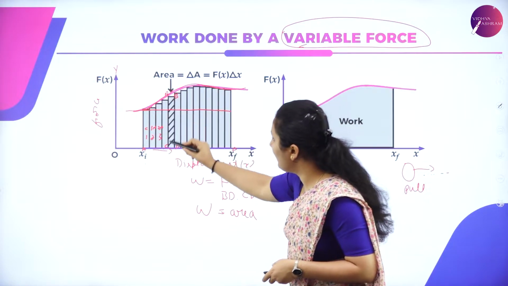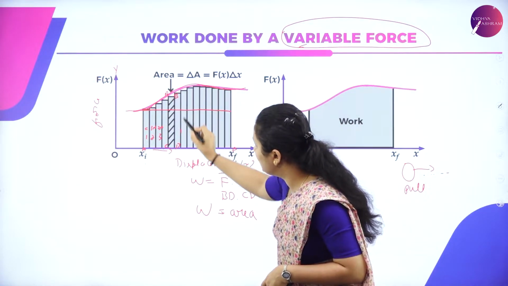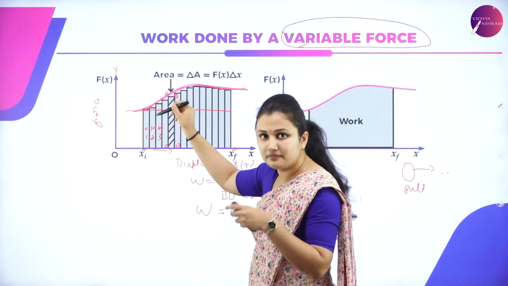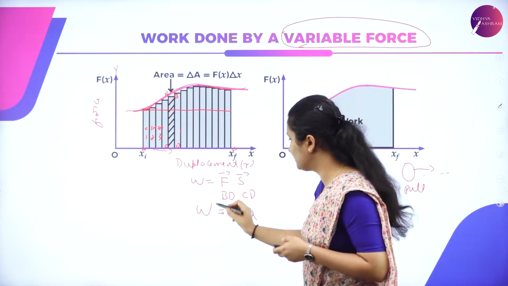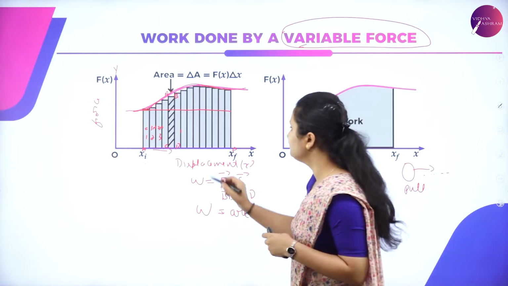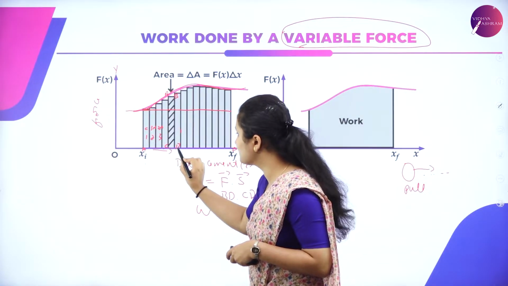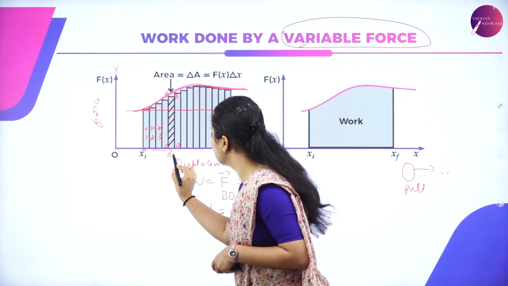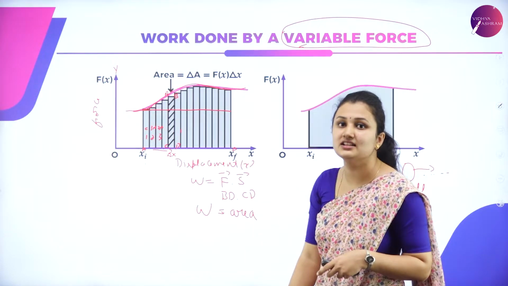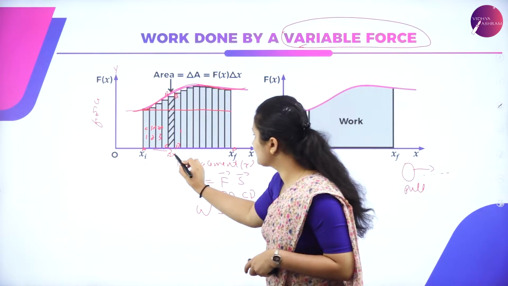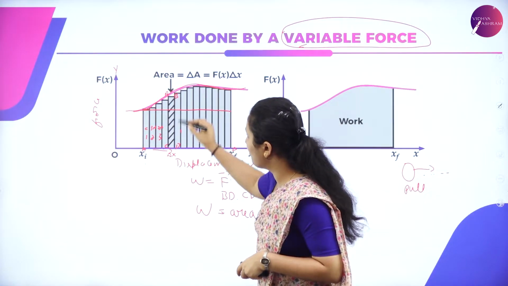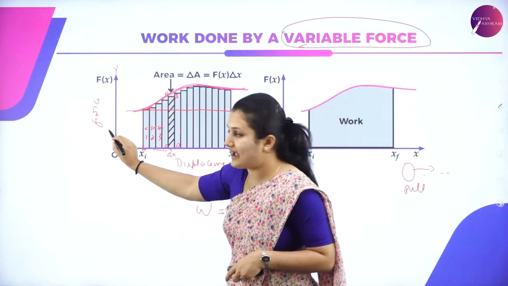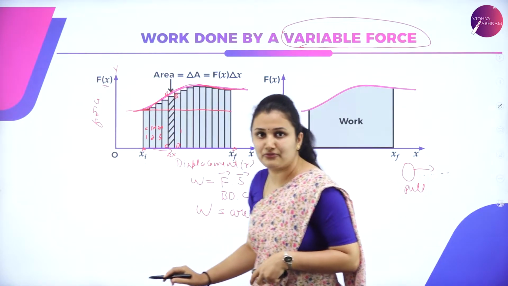So the area of this rectangular strip, BD and CD, is giving me the work done on the object, W. To be more simple, from position C, the object is displaced to D. That means for a small change in displacement, that is delta x. So this is given as delta x. The force is parallel to the y-axis, and on the y-axis we have f of x.